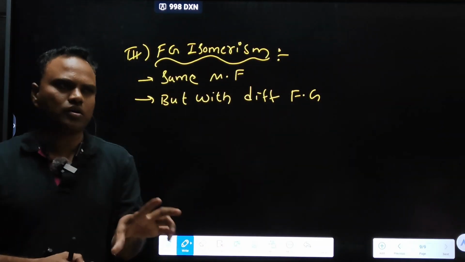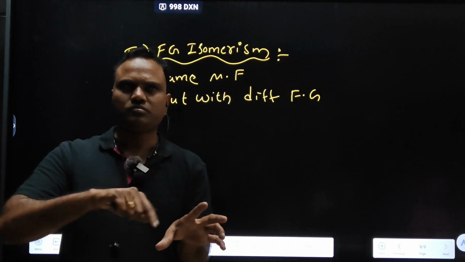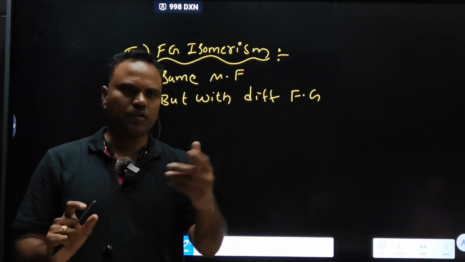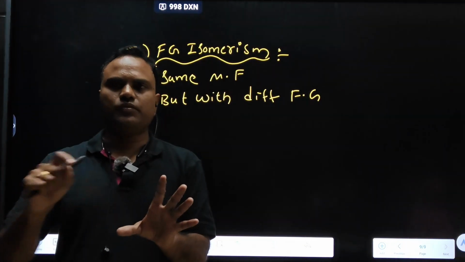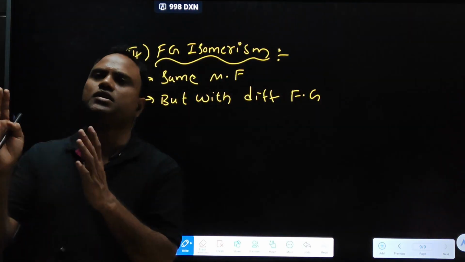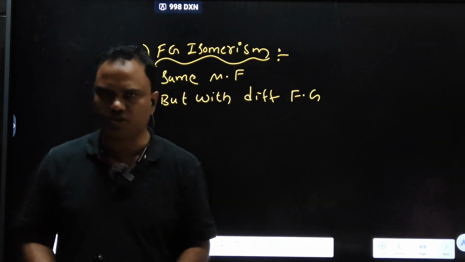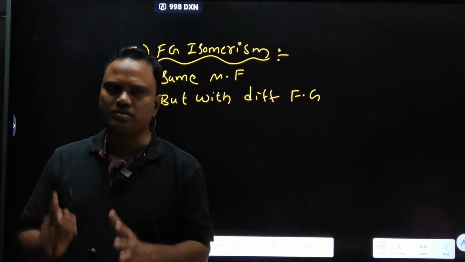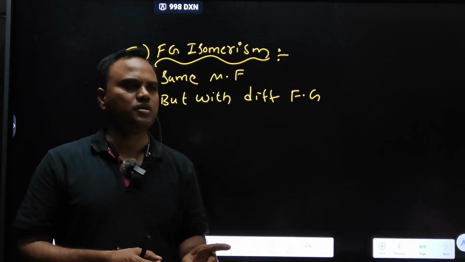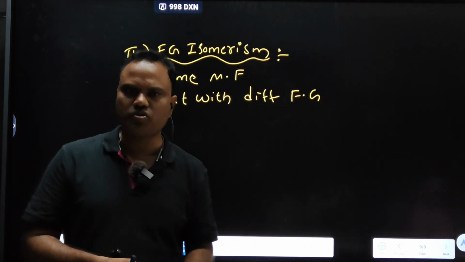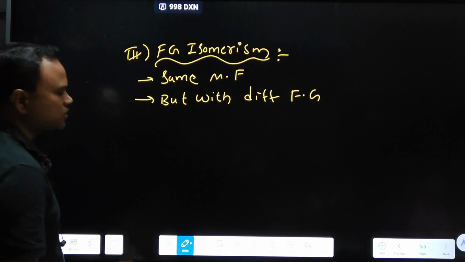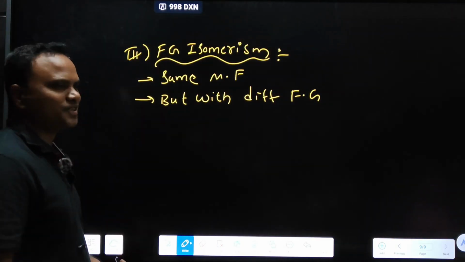For example, I am giving alcohol. Another 3 compounds are there: ether, carboxylic acid. If I give you an alcohol, with which functional group do we have to compare? Ether only. Alcohols and ethers only show functional isomeric relationship. Carboxylic acids and esters only will show functional isomeric relationship. Clear? The molecular formula should be the same, that is the primary condition, and the combination should be correct. Note down the combinations.